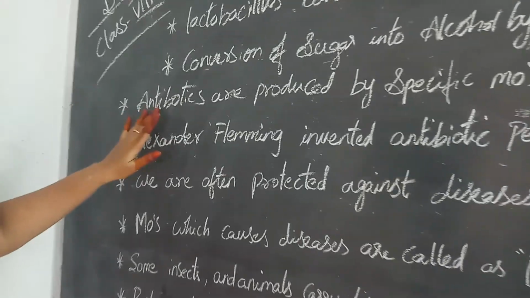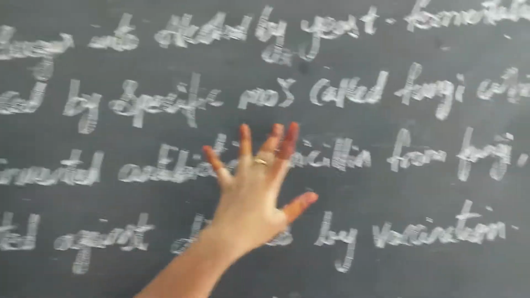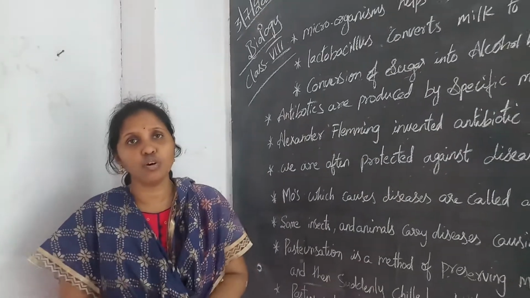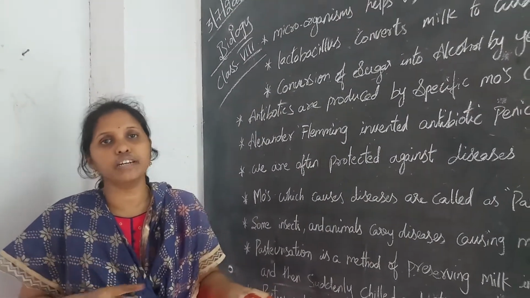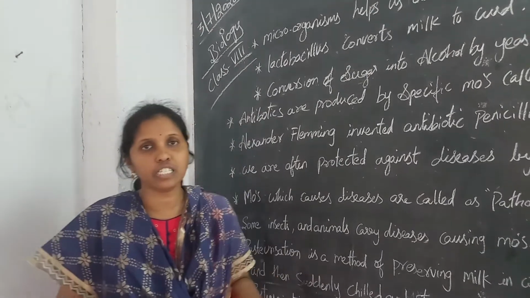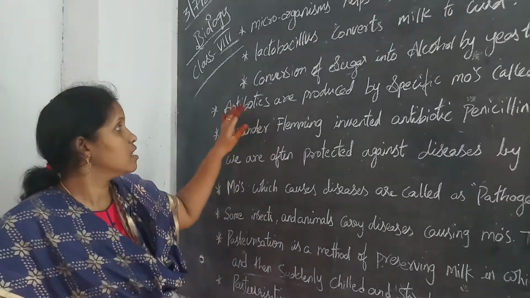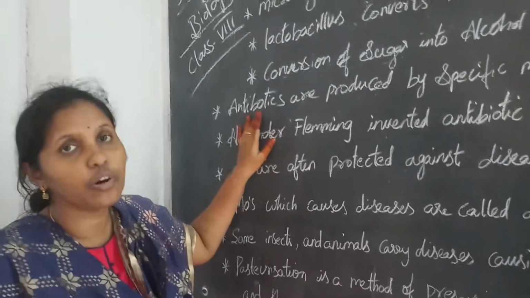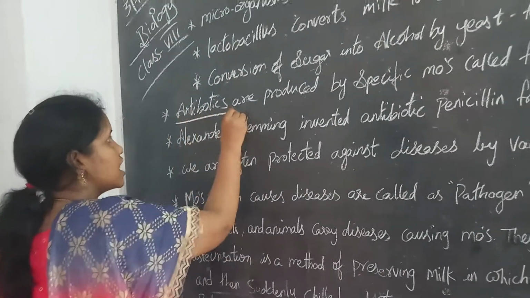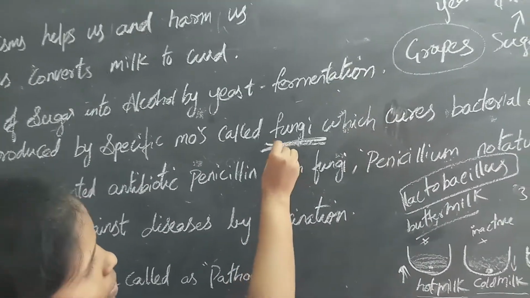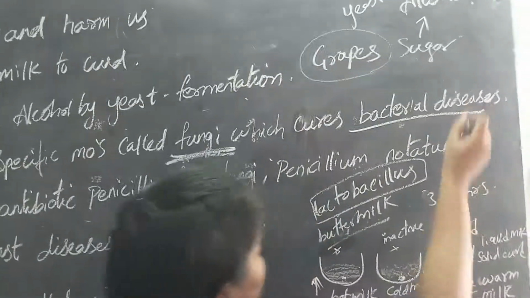Right, children? Next, antibiotics are produced by specific microorganisms, the fungi, which cure bacterial diseases. When you feel sick, you go to the doctor who gives a prescription. In that prescription you do have antibiotics. These antibiotics, which are useful for curing your disease, are formed from the fungi. These are useful for the cure of bacterial diseases like typhoid.